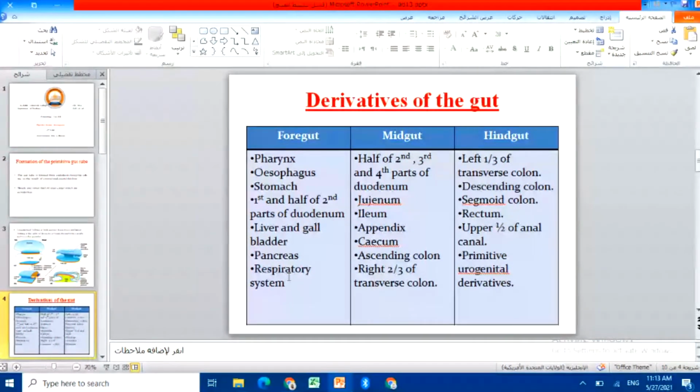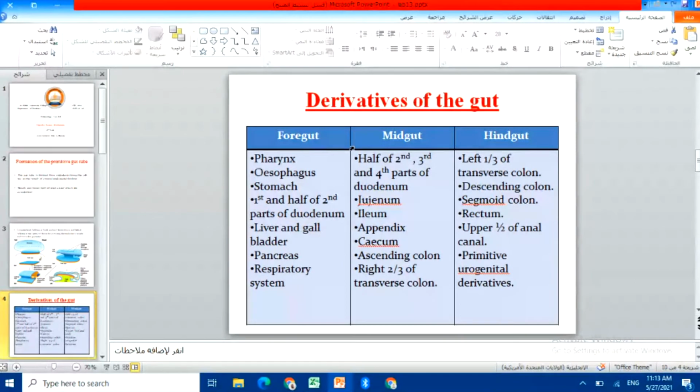While the midgut will form the half of the second and third, with the fourth part of the duodenum. Look, the remainder part of the duodenum will be formed by the midgut. And we'll have the other parts of the digestive system like the jejunum, ileum, appendix, or cecum, with the ascending colon, and the two-thirds of the transverse colon. While the hindgut will form the last third of the transverse colon.